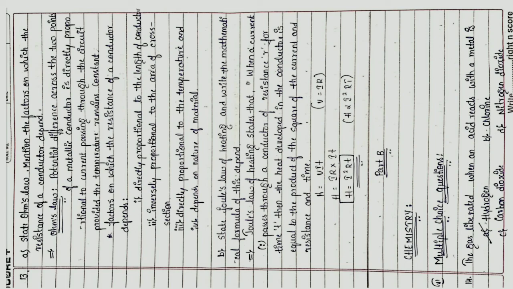B. State Joule's law of heating and write the mathematical formula. Joule's law of heating states that when a current passes through a conductor of resistance R for time t, then the heat developed in the conductor is equal to the product of the square of the current, resistance and time. H is equal to VIt. H is equal to IR into It. H is equal to I square Rt. Part B we will discuss in the next video.